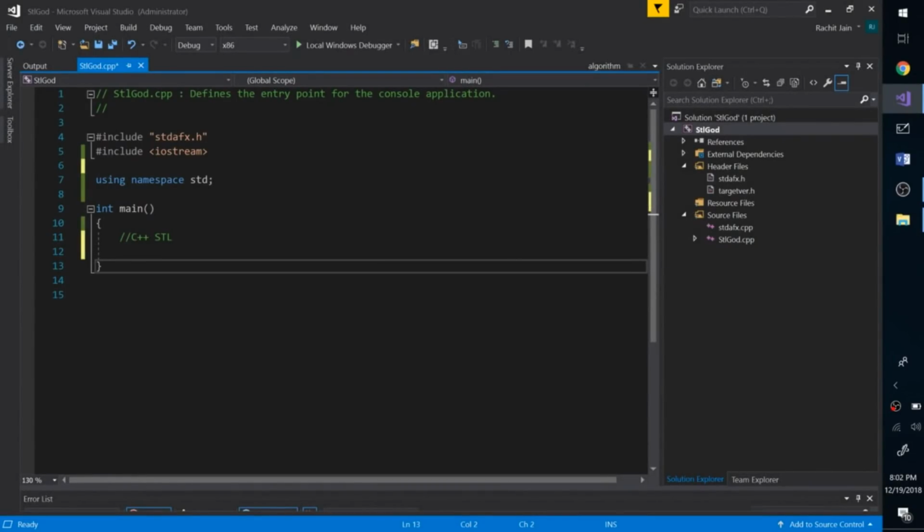Today I want to talk about C++ STL. It's a very important topic because C++ STL is about all the data structures and algorithms which are already implemented in the C++ internal library, and we can leverage them as C++ developers. They are predefined and pre-implemented, and we can use them to make our solutions more powerful. We can use them to pass the various time limits of the problems that we want to solve, and it's super awesome. And I think it's very important, because without this, I don't think you can clear the software interviews.